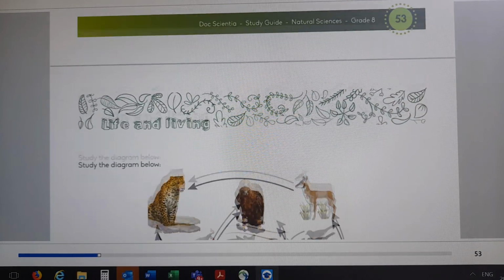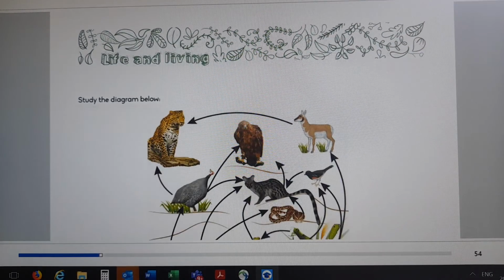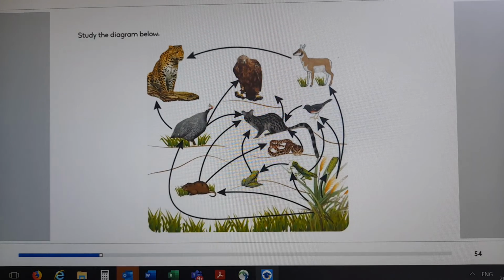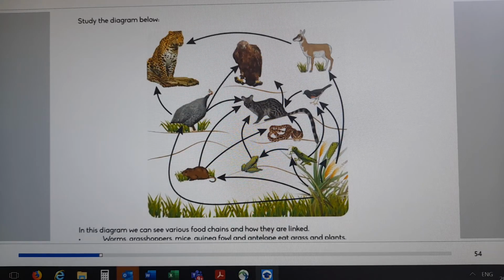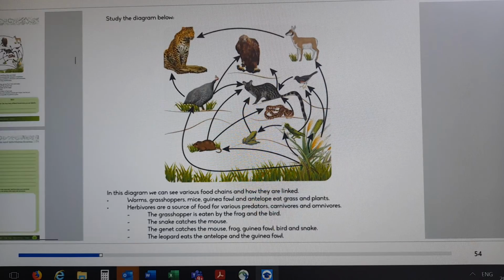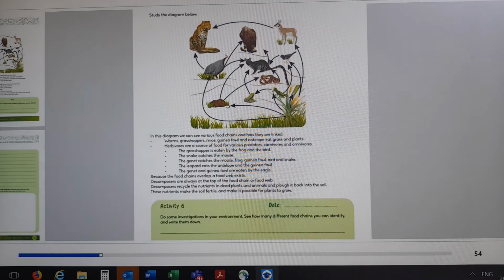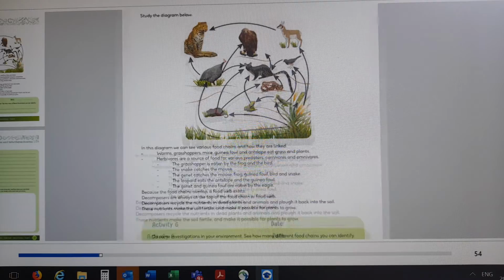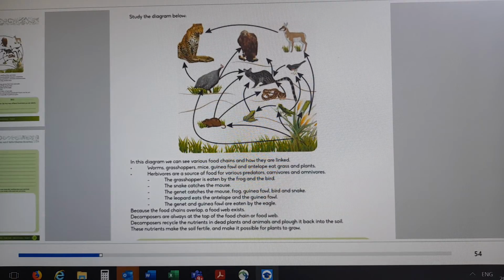Now let's look at the diagram. I also want it to come with the explanation so that we can see. I hope you can see. Is it clear?